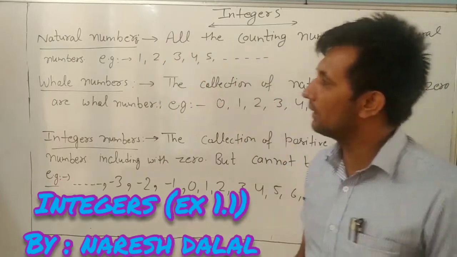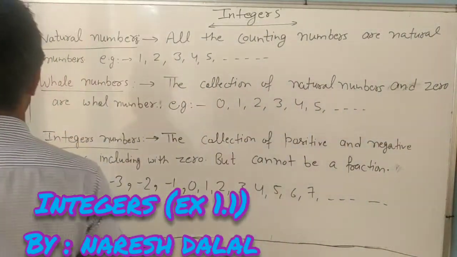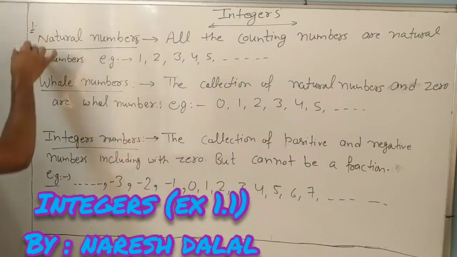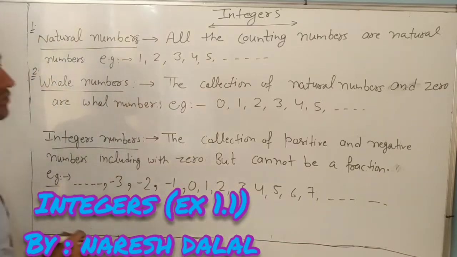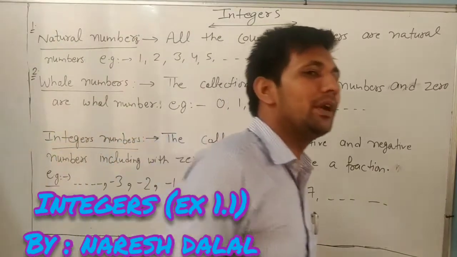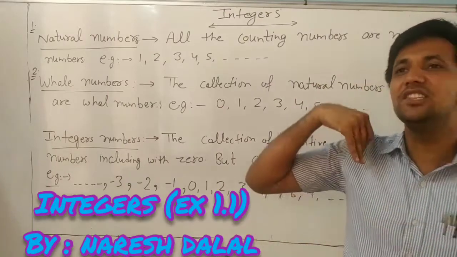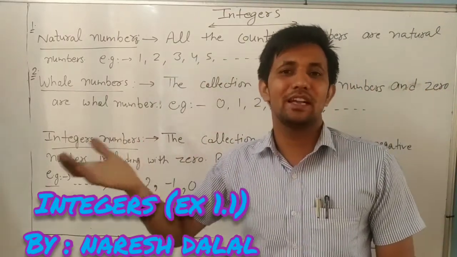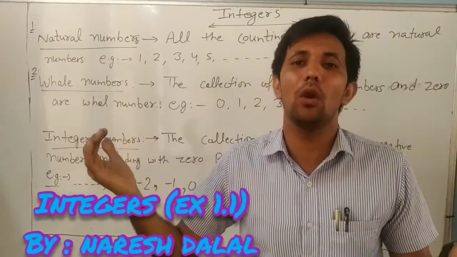After natural numbers, next is whole numbers, dear. What is a whole number? If we add 0 in natural numbers, then we get whole numbers.